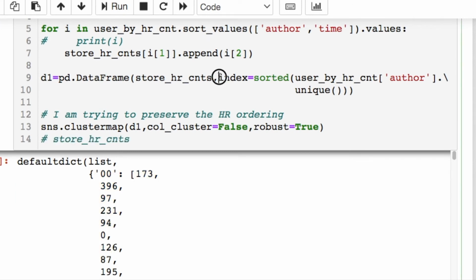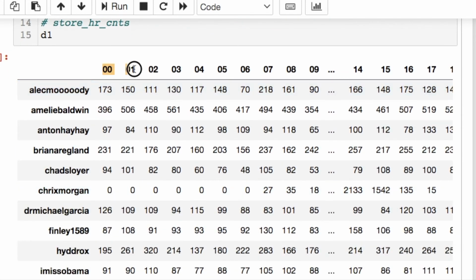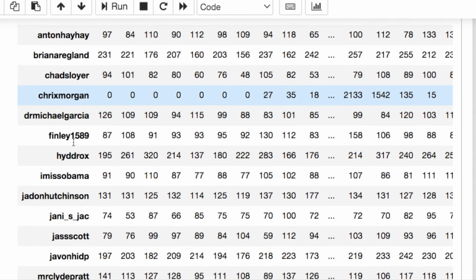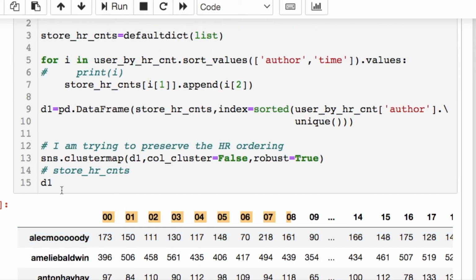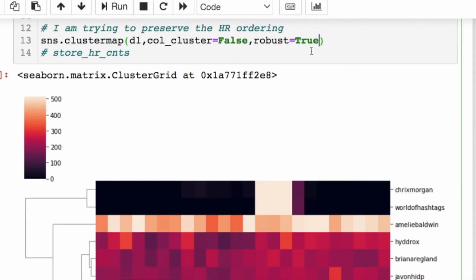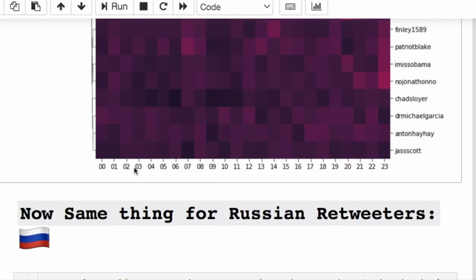I had to create an index because in order to make this work, I'm going to use the hours of the day on the columns, and the names of the unique people on the index. So this all matches up for our clustering map. You're going to notice these parameters here. These are useful because I wanted to preserve the ordering of the hours, because if you don't throw it in, you're going to have your hours all jumbled around.